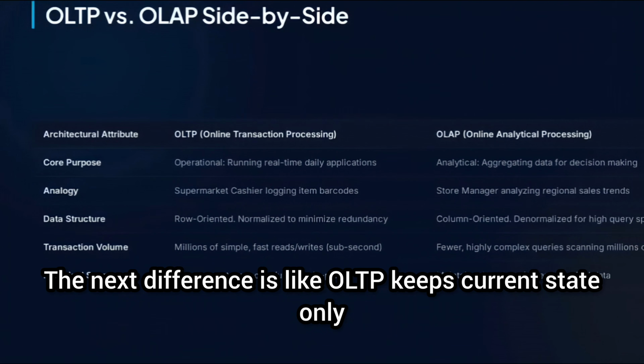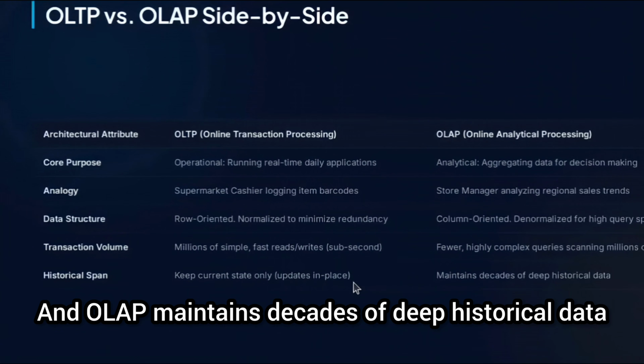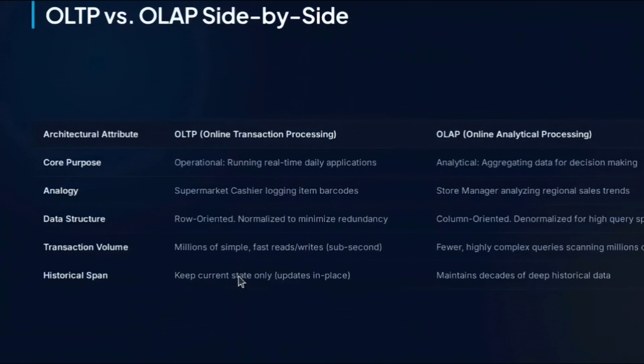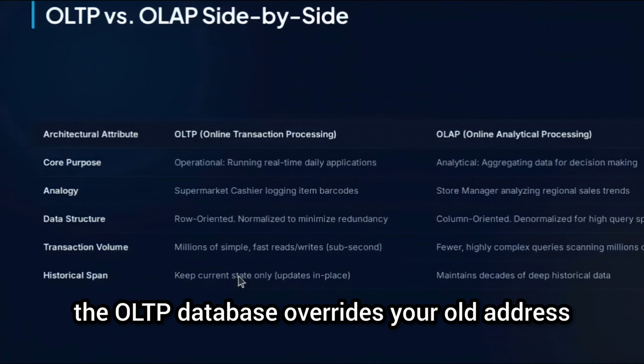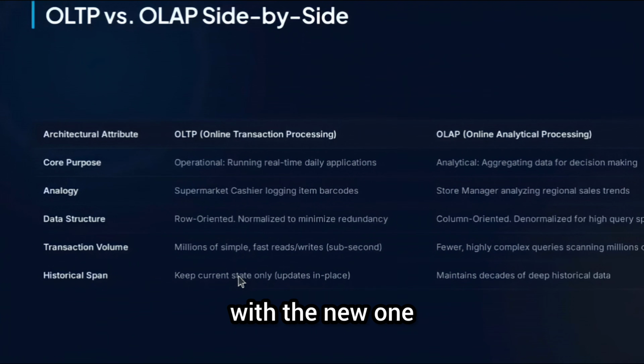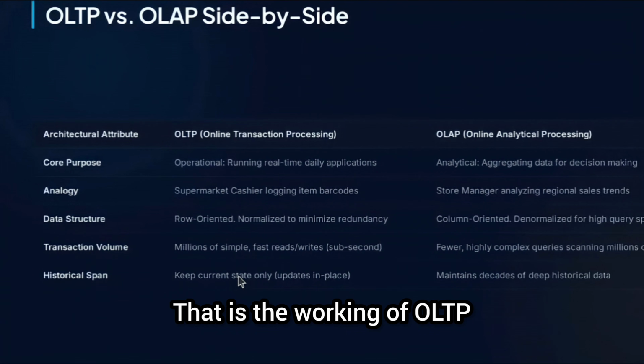Now, the next difference is that OLTP keeps current state only, it updates the data in place, and OLAP maintains decades of deep historical data. So, suppose you change your shipping address on Amazon today, right? The OLTP database overrides your old address with the new one. It only cares about who you are right now to deliver your package. That is the working of OLTP.